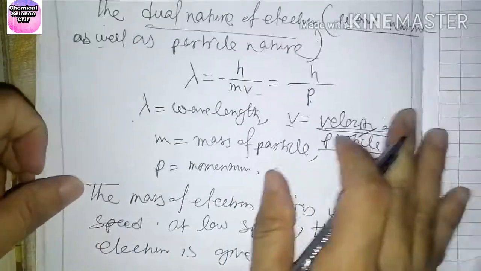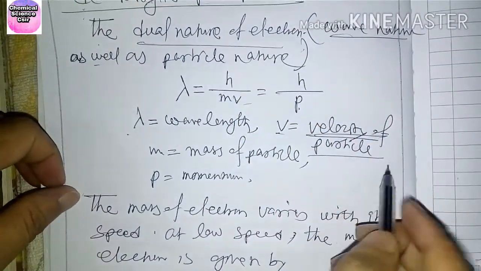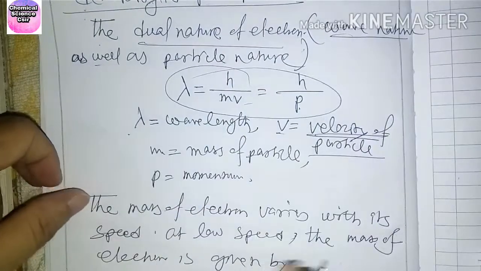So this is de Broglie's principle. This one is the de Broglie formula.